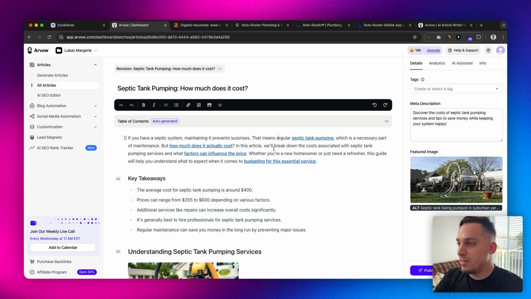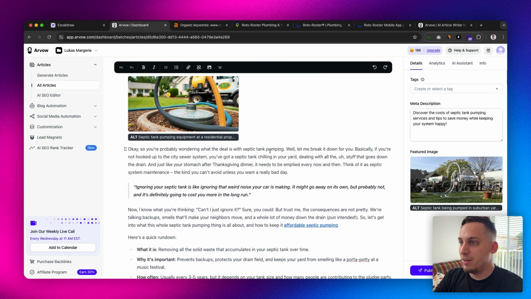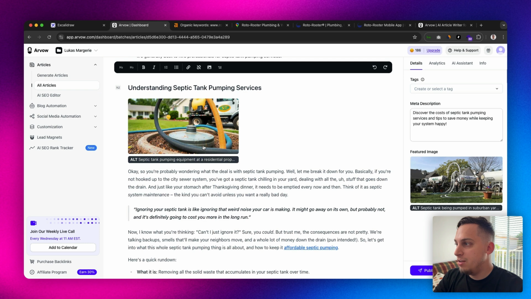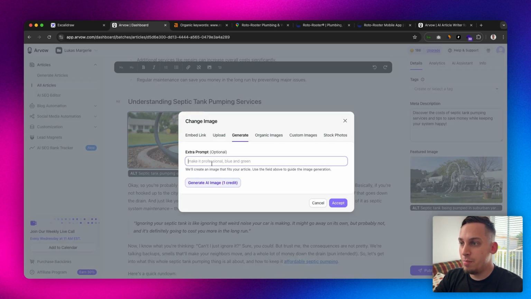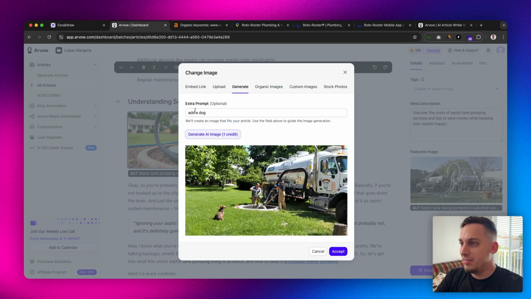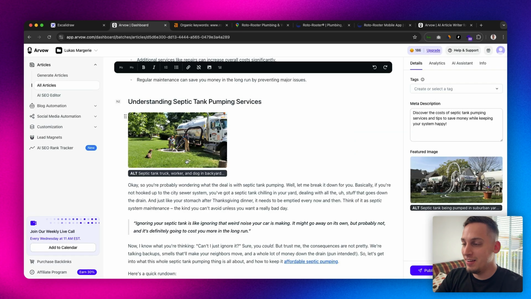I just want to show you that we can also manually write stuff over here. Also, the images are all AI generated, which is pretty impressive. And we can edit the alt text. We can regenerate these images if we wanted to. We can click on this and add an extra prompt, for example, add a dog to the image, or let's just put add a dog, right? We click on add a dog, and it generates this new AI image of this septic tank with a dog there. And we can click on accept and replace it.